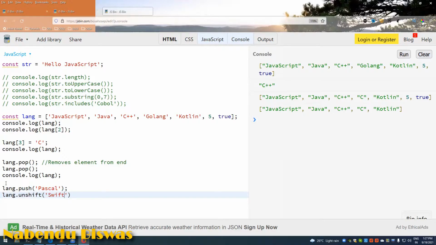So this one, lang.push Pascal, adds an element to the end, and this one adds an element to the start.